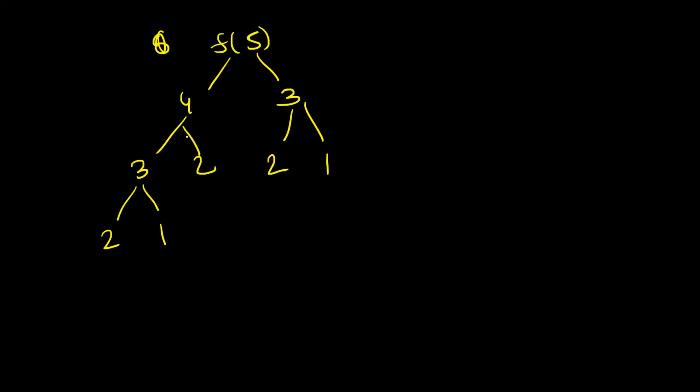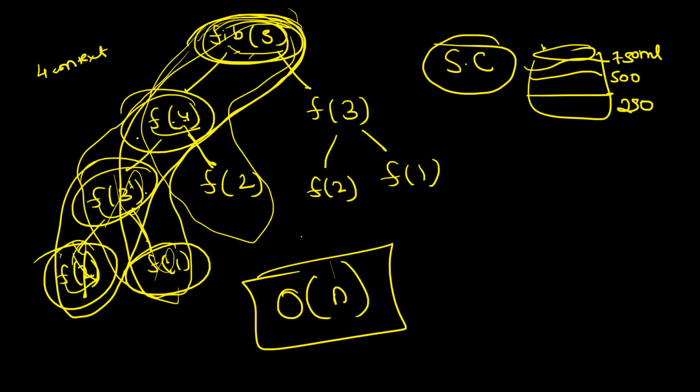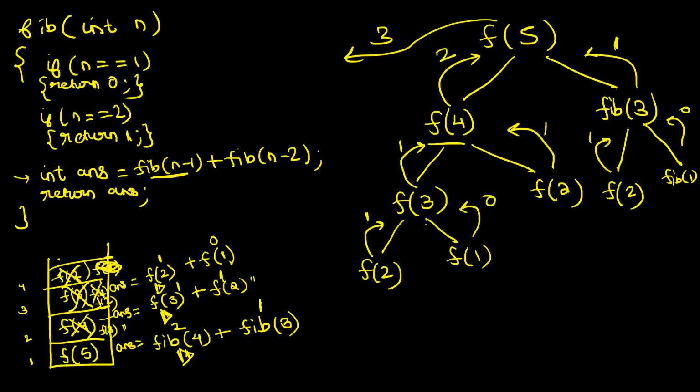First, what do I need to do? For calculating the time complexity, first of all, we have to count how many function calls are made. Do you agree? And then you have to see what is the work that you are doing in every function call. So tell me, what is the work that you are doing in every function call? Constant work. You check, do an addition, return. Constant work you are doing in every function call, right?